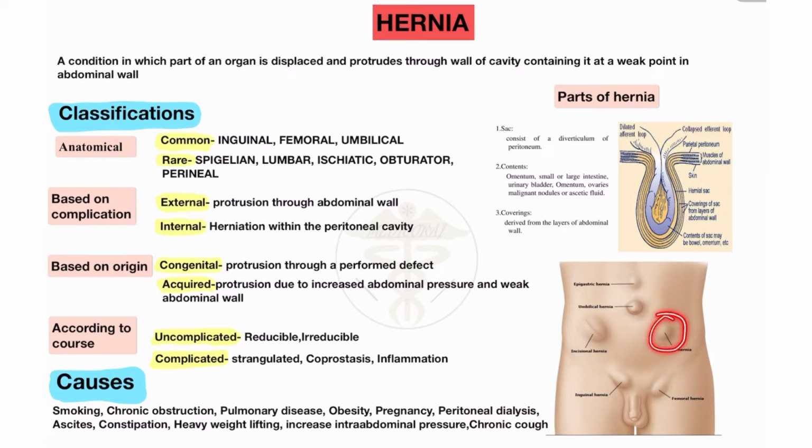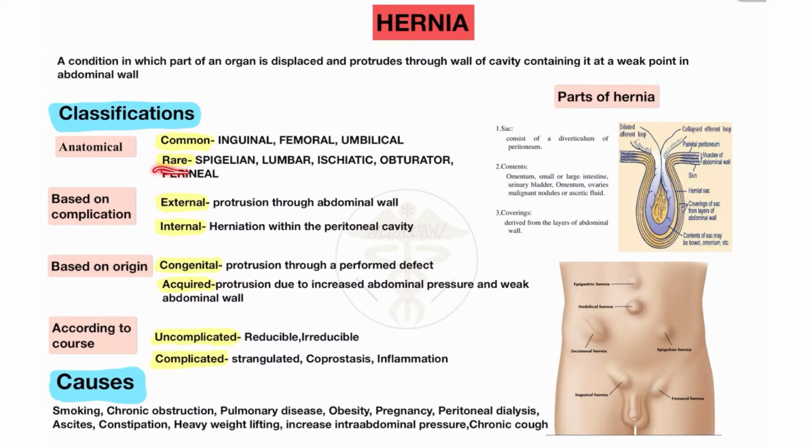Also Spigelian hernia: these hernias mostly occur in the Spigelian fossa or Spigelian fascia. These are not common; they are a rare type of hernia. Inguinal, femoral, umbilical and paraumbilical hernias are the common ones.